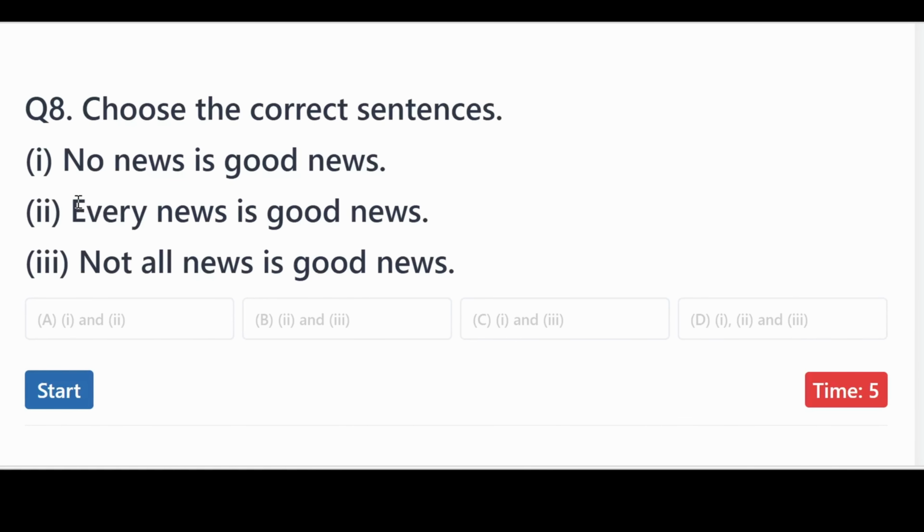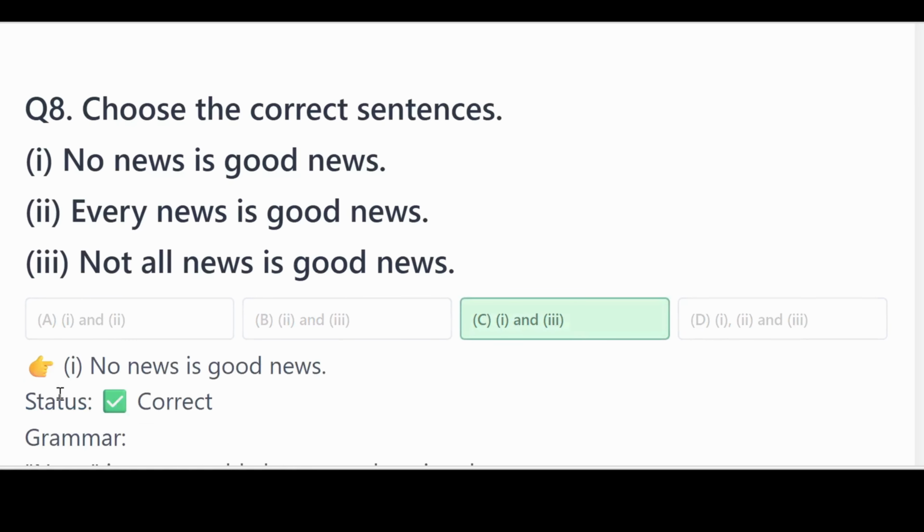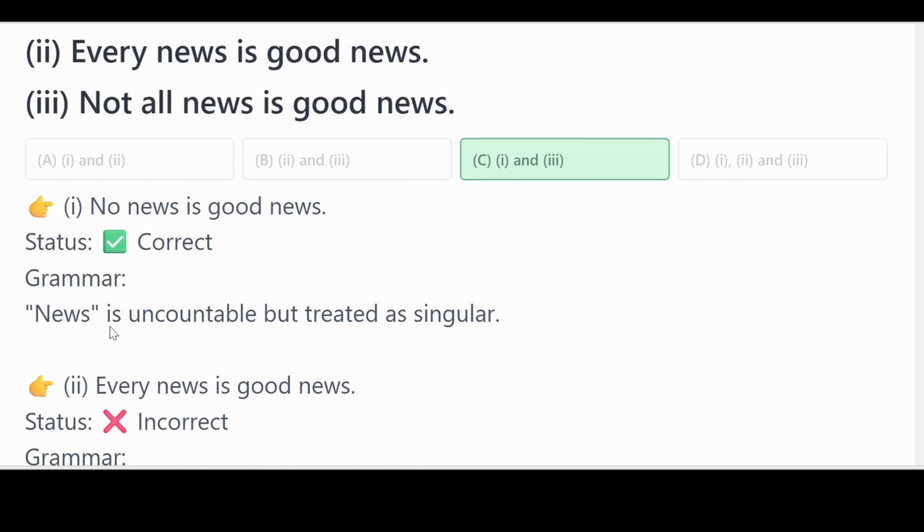What about number 8? Number 1, no news is good news. Number 2, every news is good news. Number 3, not all news is good news. So do you think these sentences are correct or incorrect? Is it option A, option B, option C, or option D? And the correct answer is option C, that is 1 and 3.